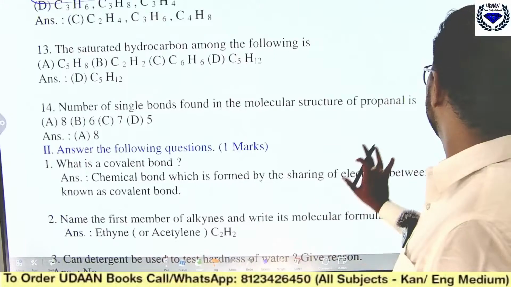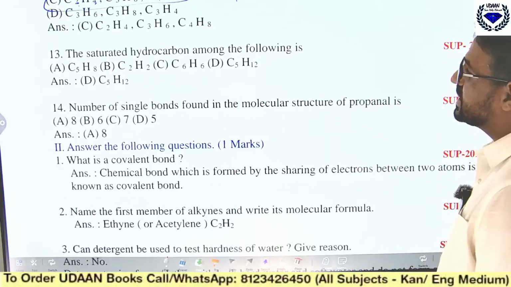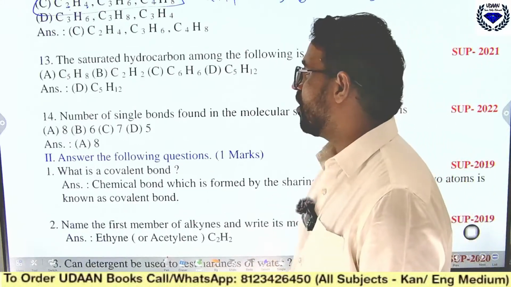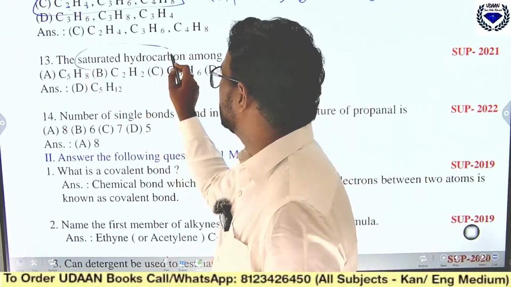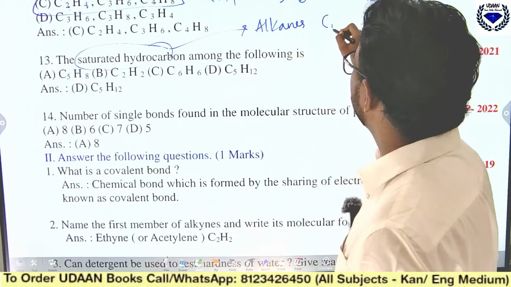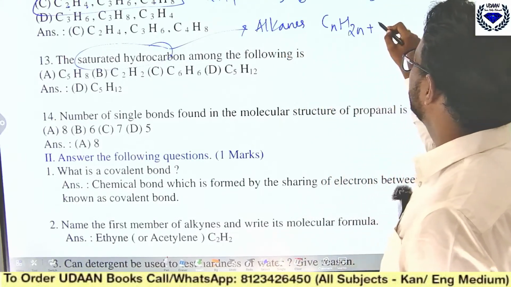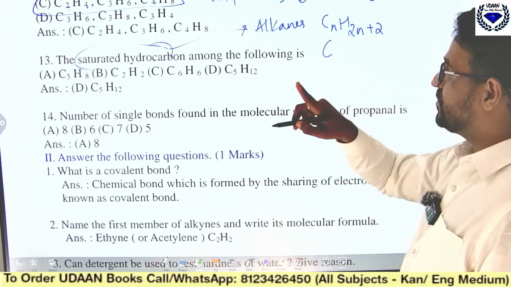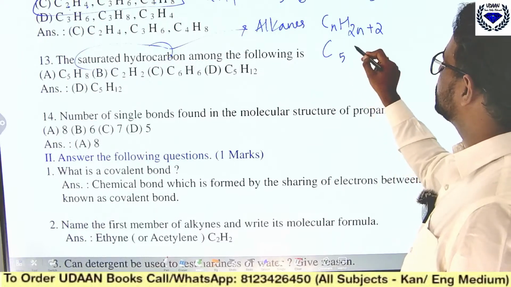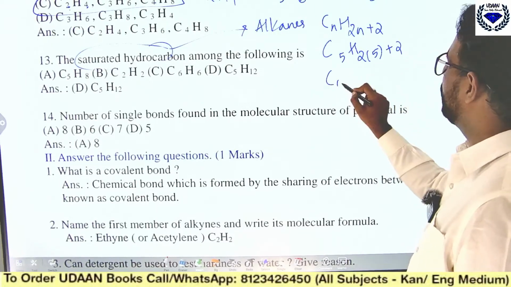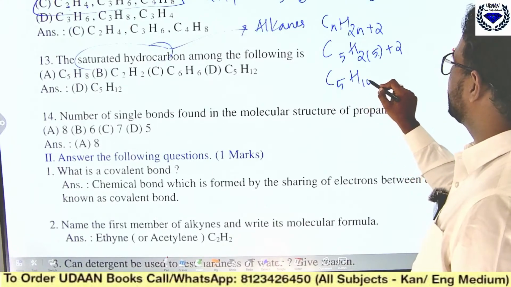Next, coming back to the next question, which has come in the supplementary exam 2021. The saturated hydrocarbon among the following is... you know, saturated means what? Those are called alkanes, and they follow the formula CnH2n+2. So here you just substitute, first 5. So C5, you substitute H2 into 5 plus 2. So for C5, 5 twos are 10, 10 plus 2.